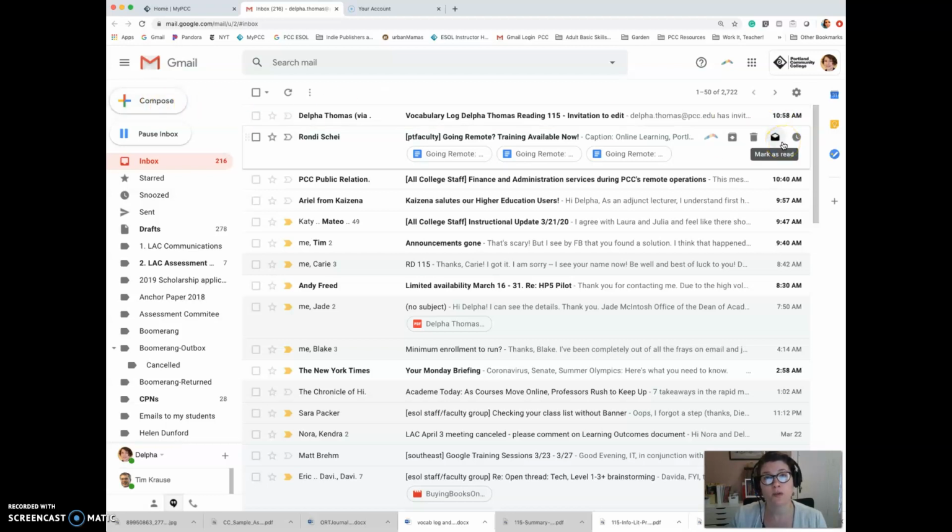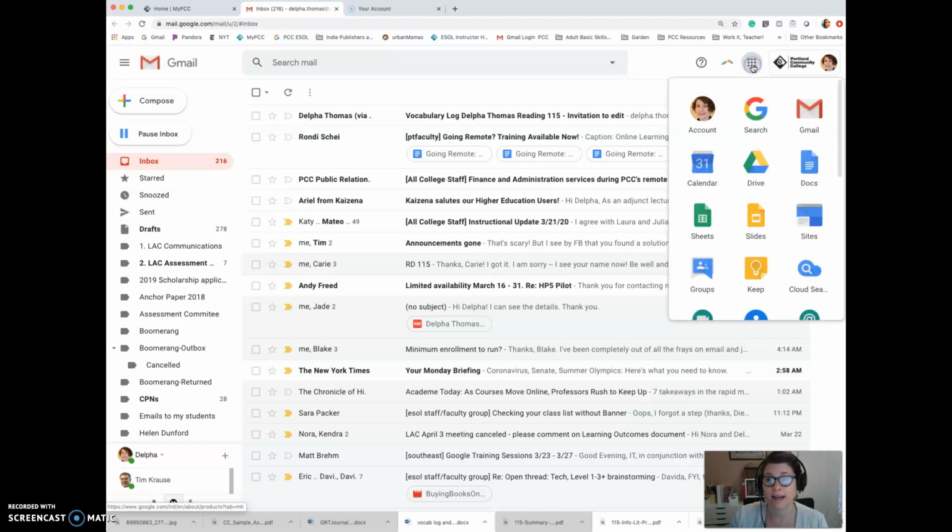But to get to our Google Drive, you're going to have to go up next to the picture of your name, up at the top, right over there. And you can see I'm holding my mouse over and it says Google Apps. Click there. Now you can see all the Google Apps available to you to use through PCC.